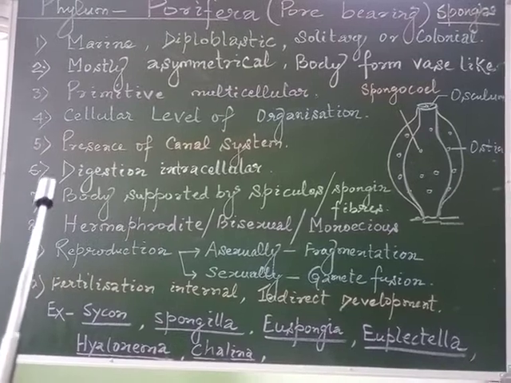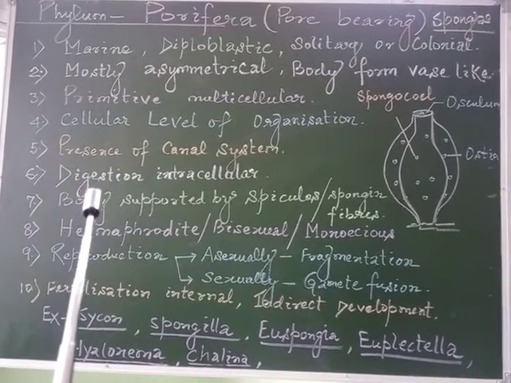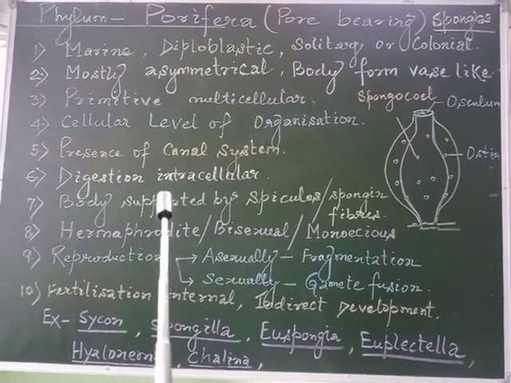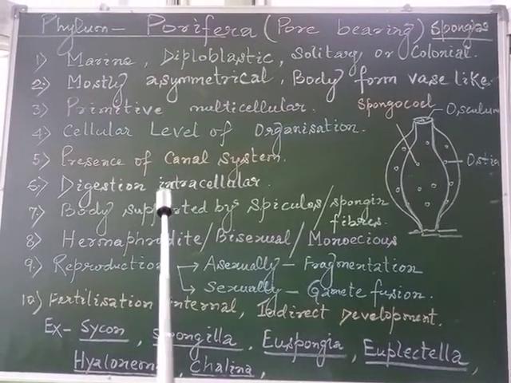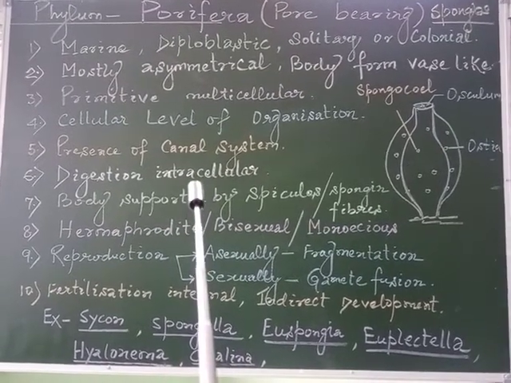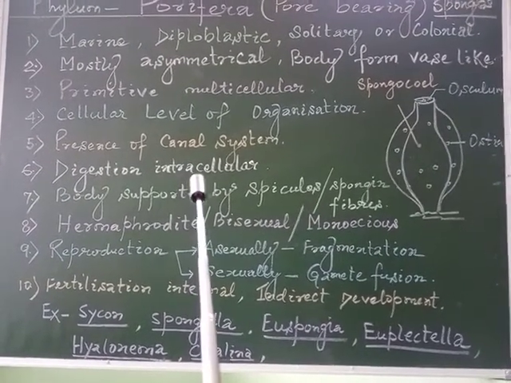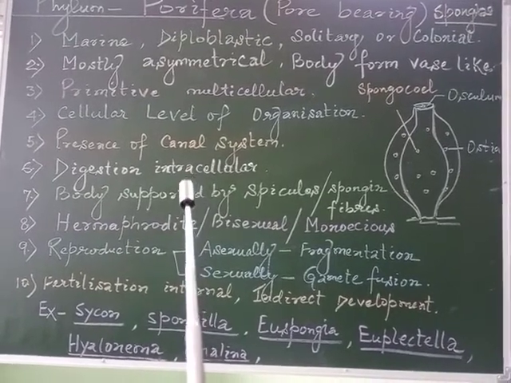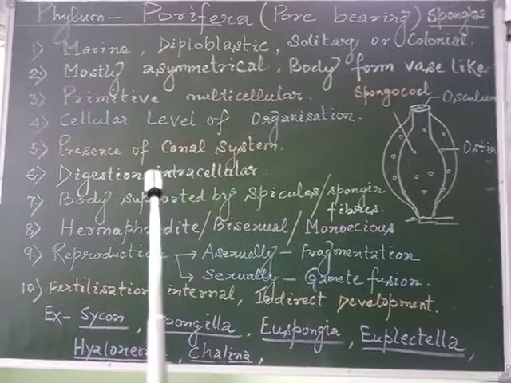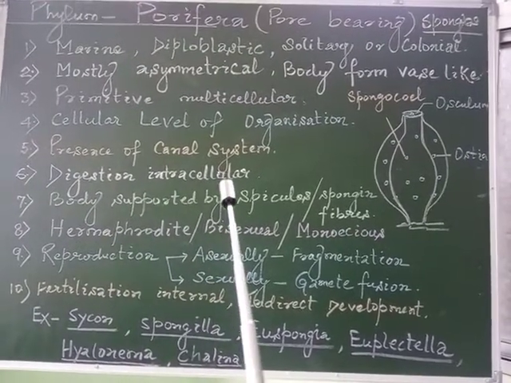The sixth feature: digestion is intracellular. Intracellular means the process takes place within the cell itself. So digestion is intracellular.